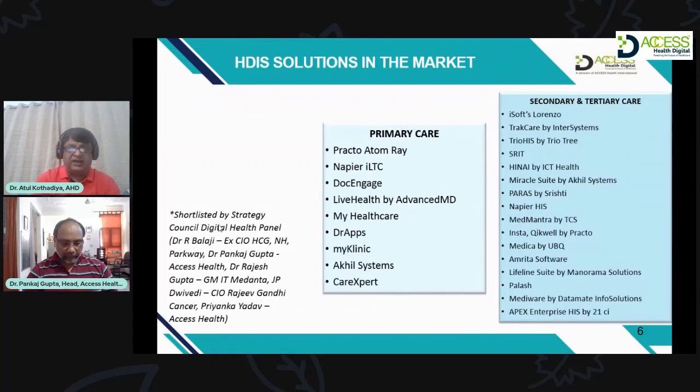Now let's come to primary care. Healthcare delivery basically comprises primary care, then secondary care, then tertiary care. What are the different systems available in India in these different segments? Primary care is the first contact, maybe a general practitioner, a clinic offering outpatient services, or an ASHA worker or nurse practitioner. Basically, all these are primary care, where no admission is required for the patient.